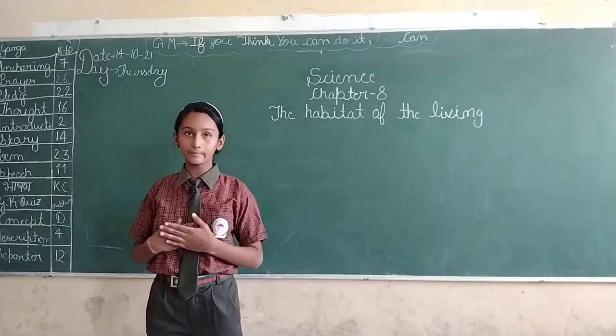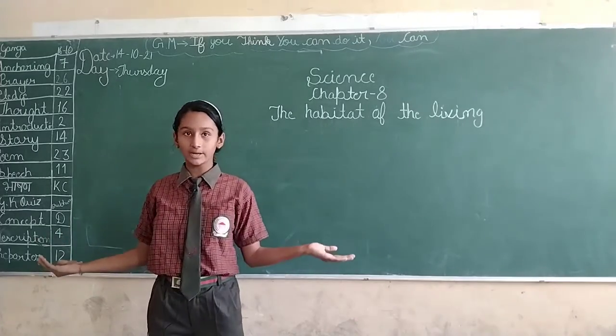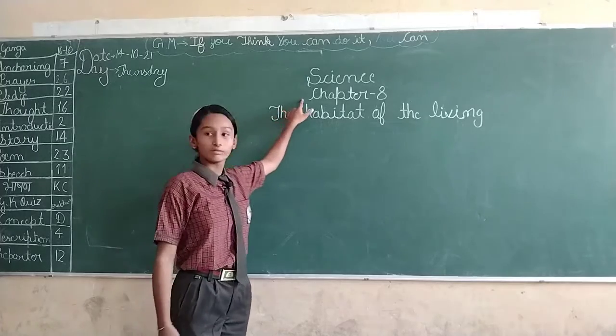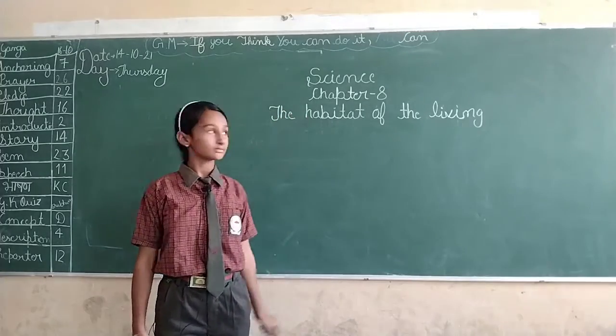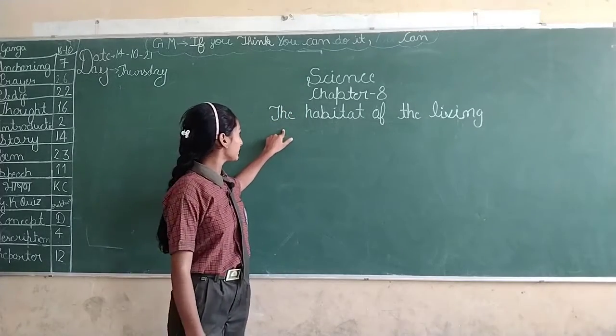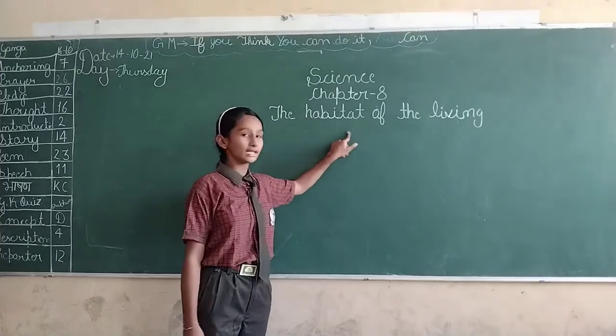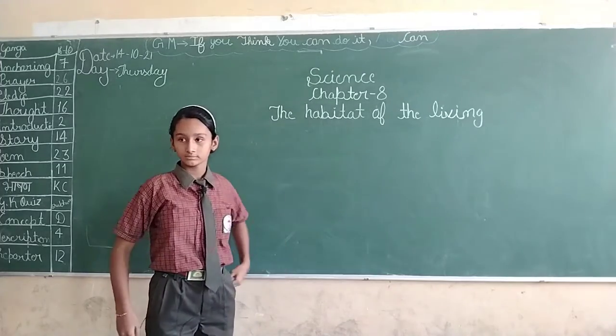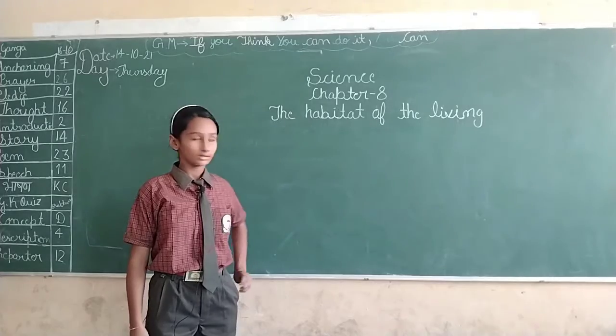My mastering the concept topic is science, and the chapter is chapter number 8. What is the chapter number? 8. The chapter name is The Habitat of the Living. What is the chapter name? The Habitat of the Living.